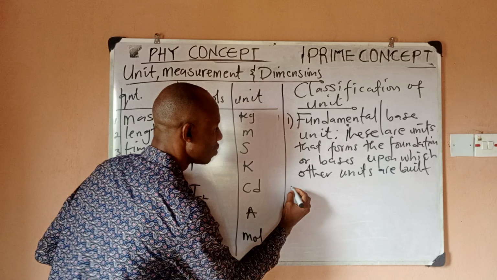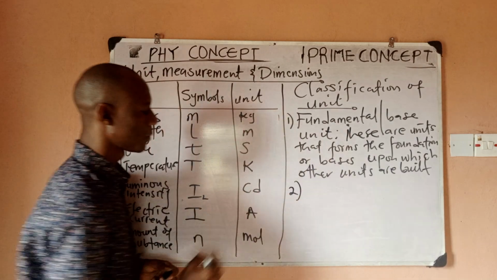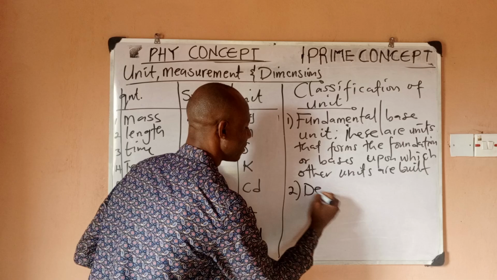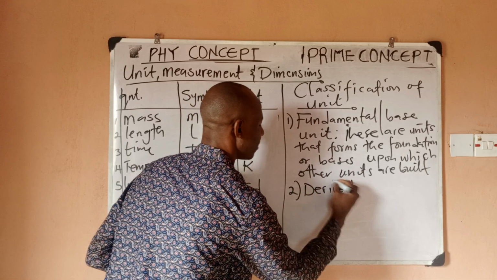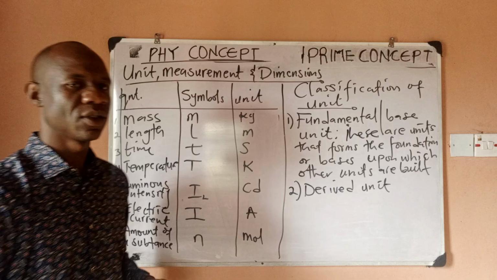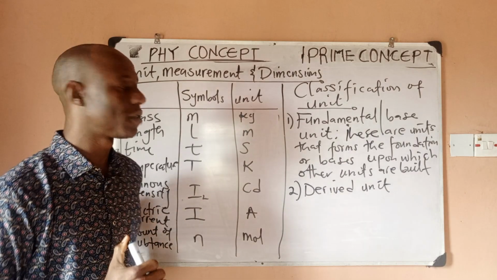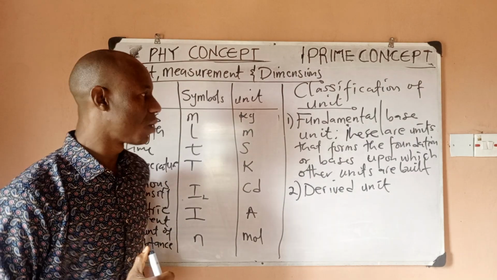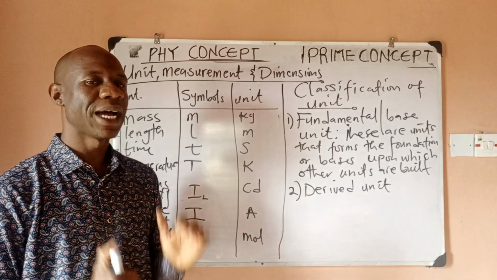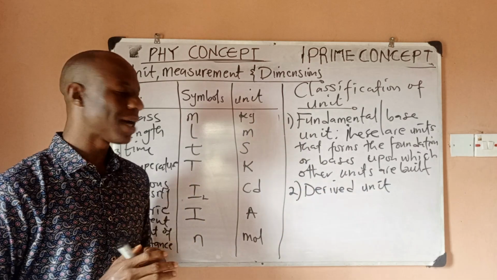So the number two classification for units is what we know as derived unit. So it means that we have two classifications for units, which is what? The fundamental or base unit and the derived unit. Now, what are derived units?